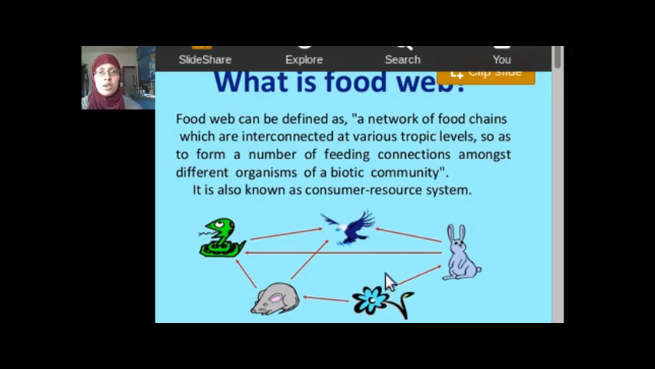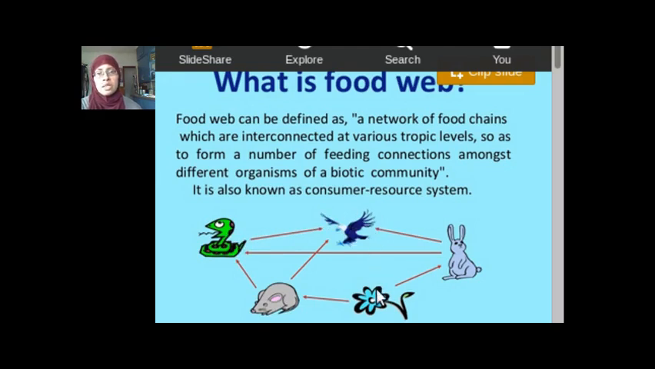So here, as always, we have our plants. Plants are always the producers. They're always at the bottom of the food chain or food web. And now we have two animals here, this mouse and this rabbit. These are the primary consumers. And then the snake will be the secondary consumer. And then you have this eagle being the tertiary consumer.